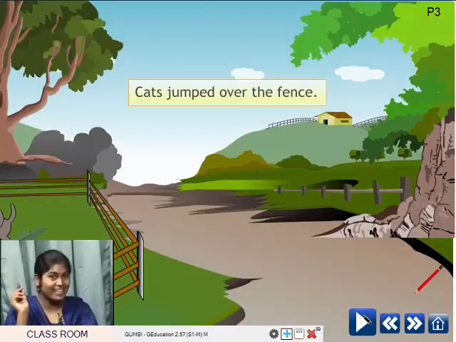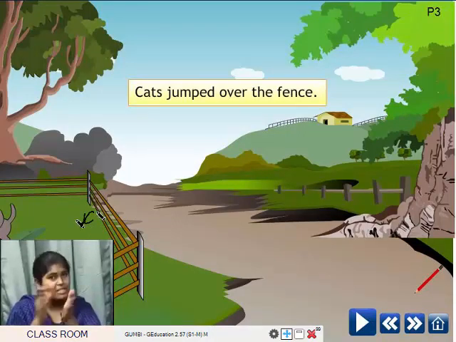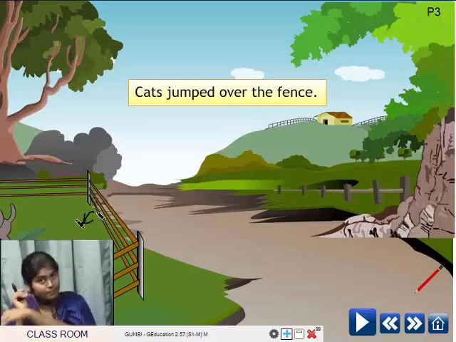See children, look at the screen. Oh, wow, very nice. Cute little cats, no children? So what did they do here? They jumped from this side to another side. Just as you do, while playing, even you jump from one side to another side. So which is the word which tells you the position here? Where are the cats jumping? Read the sentence, children. Cats jumped over the fence.